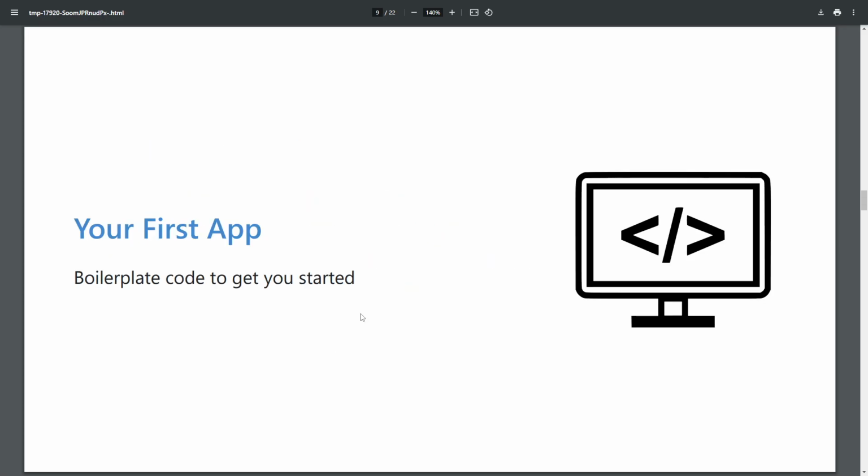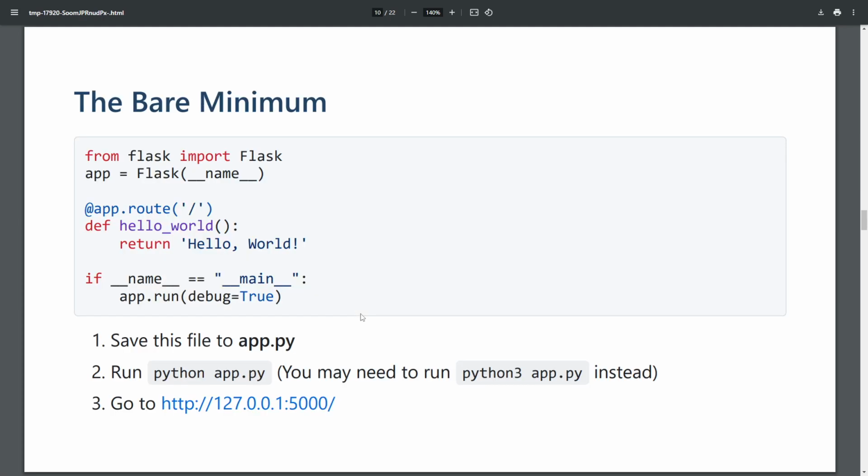So, how do we start our first Flask app? As you can see here, I said it's very simple. I think we've got about 7 lines of code here. We create a file, typically called something like app.py. The first line, we are importing Flask.